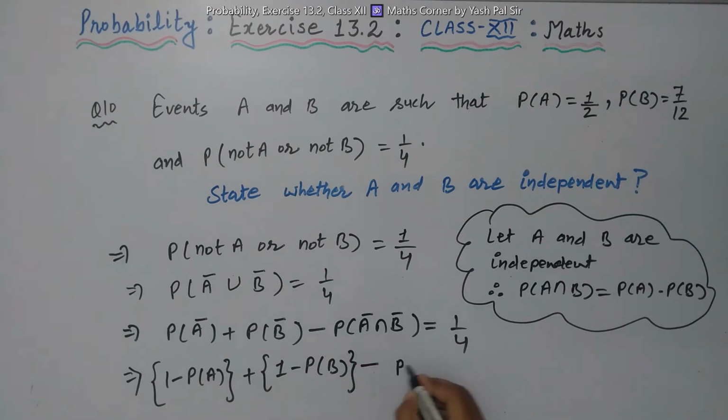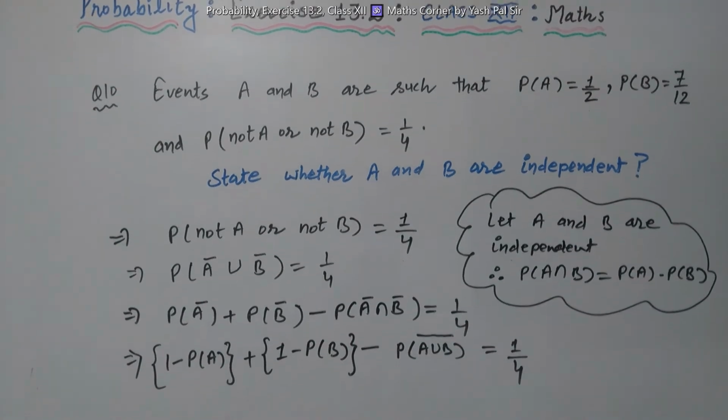So De Morgan's law says probability of A union B whole bar is equal to 1 by 4, right?